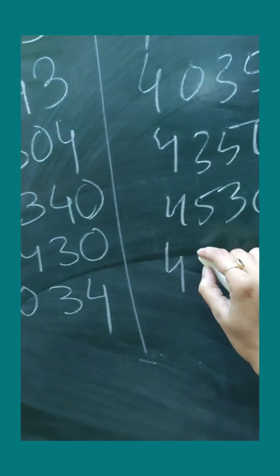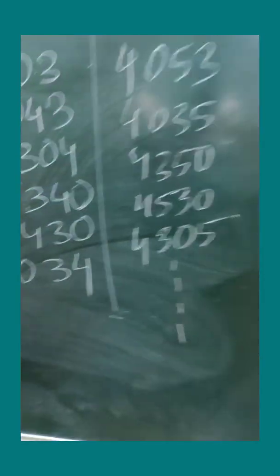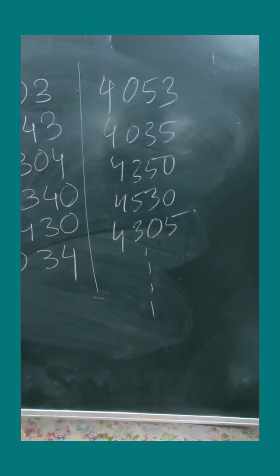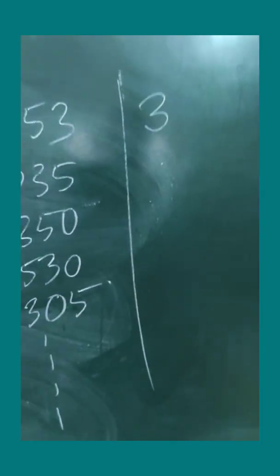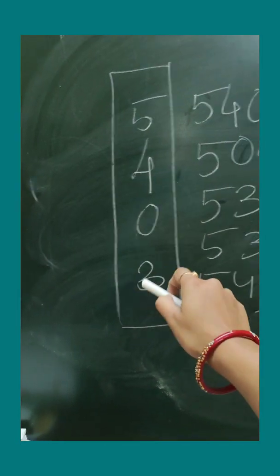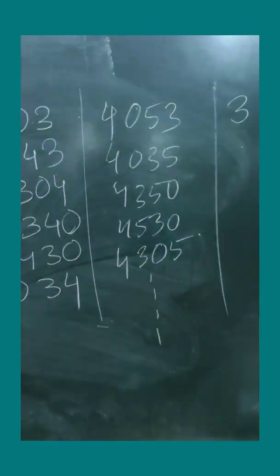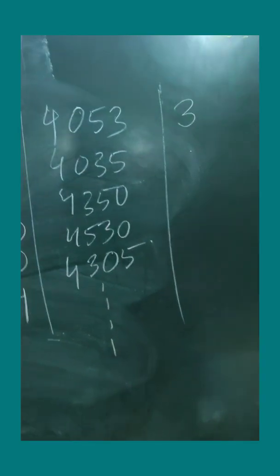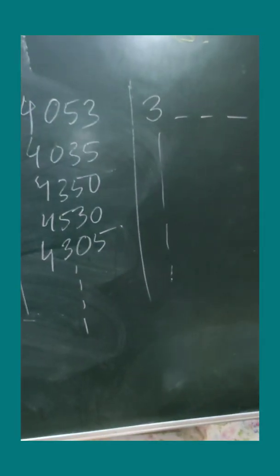I can write down 4305 and so on. Lots more I can write. However, I can also write more 4-digit numbers by using 3 at the first place. But my question is, out of 5403, I can write numbers beginning with 5, I can write numbers beginning with 4, I can write numbers beginning with 3. Okay? I can write the numbers like this.